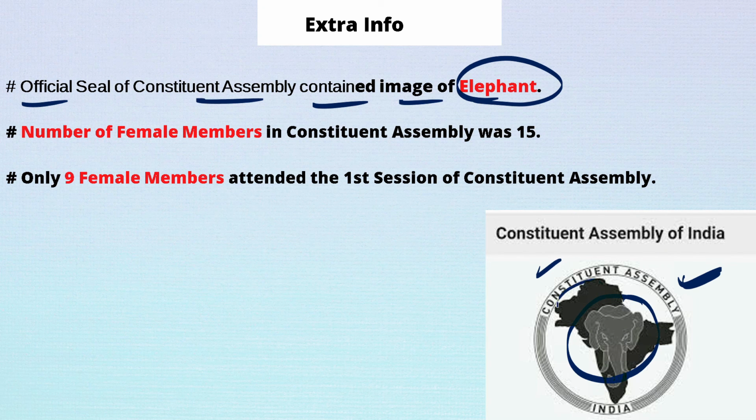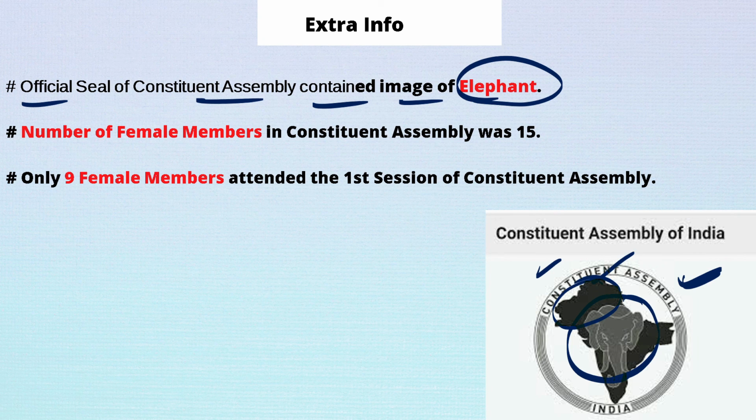The seal contained the elephant because it is a huge animal, and the Indian Constitution is also huge. It is the bulkiest constitution, so the size of the elephant resembles the size of our constitution.